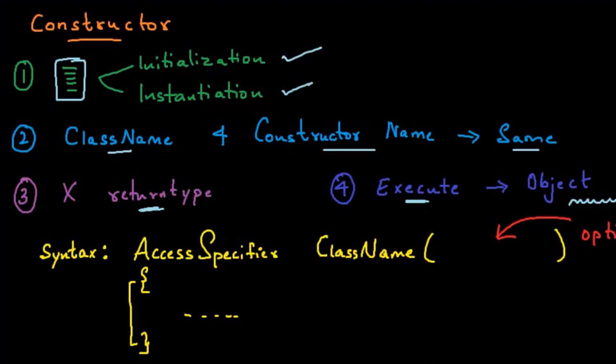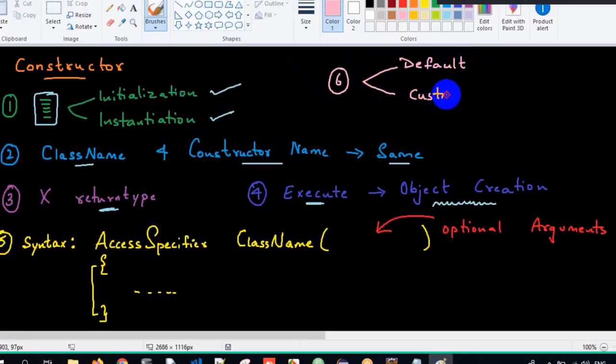There are many types of constructors; actually speaking, there are two types. Imagine the syntax is point number 5, and the sixth point is that there are two types of constructors. One is called the default constructor, and the other one is called the custom constructor or user-defined constructor. So what is the actual meaning of it? I'm going to do everything in a beautiful way, trust me. You just need to have patience, and I'll help you in all possible ways. Don't worry about anything. By the end of the session, you'll have complete clarity.